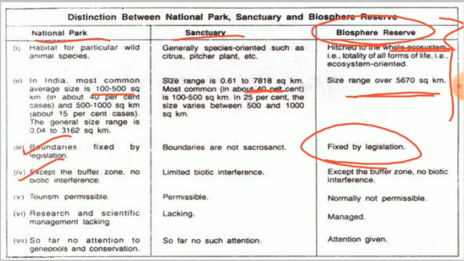But when we talk about the sanctuaries, there is limited biotic interference. In the case of the biosphere reserves, except for the buffer zones, the biotic interference is allowed, right? But if we talk about tourism, tourism is allowed in the national park, whereas in the wildlife sanctuaries that is also permissible, right?